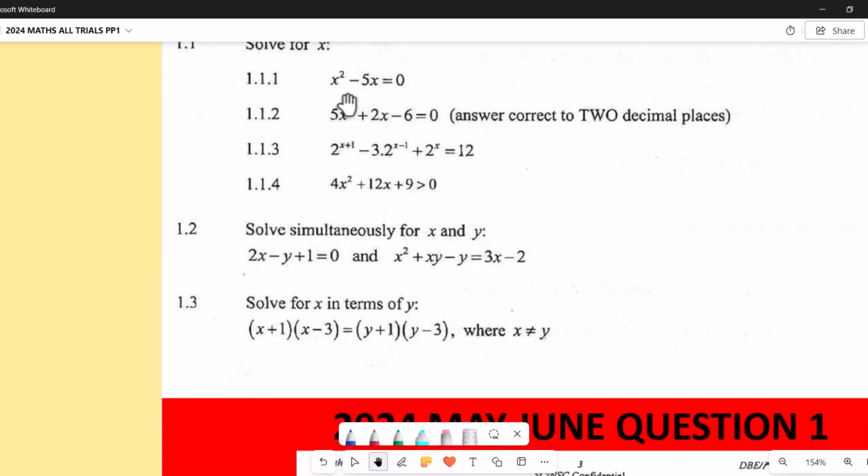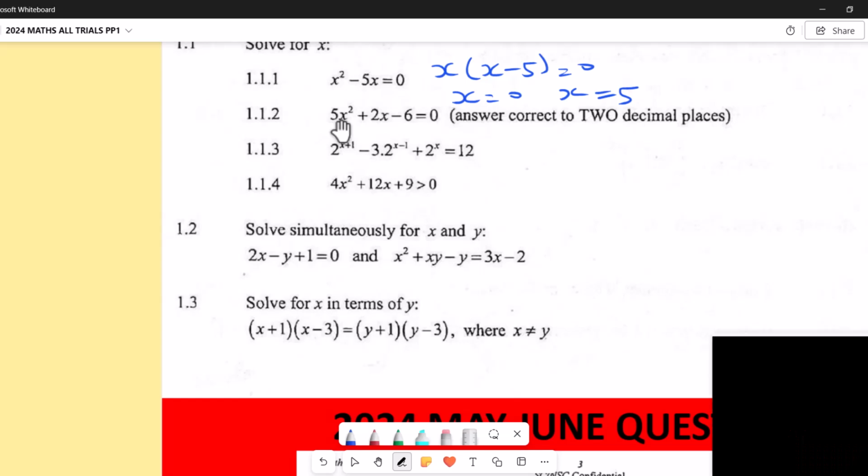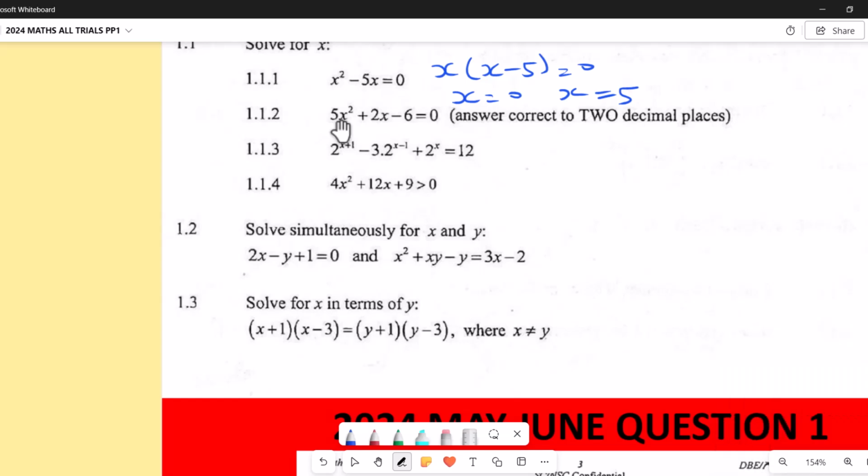Now here we have x squared minus 5x. What did we say we do here? We take out a common factor, then you're going to be equating to 0. So in other words, here I can say actually that x into x minus 5 equals 0. We said either x equals 0 or the bracket is 0, which gives us x equals 5. Then here we said we're going to use the quadratic formula. I think I can leave it. I can come to this one now.